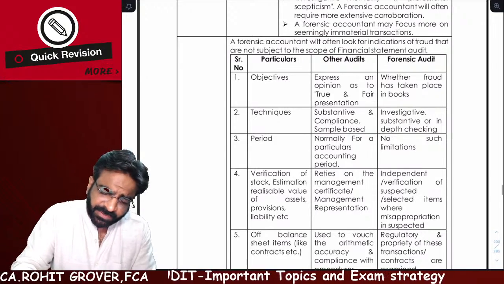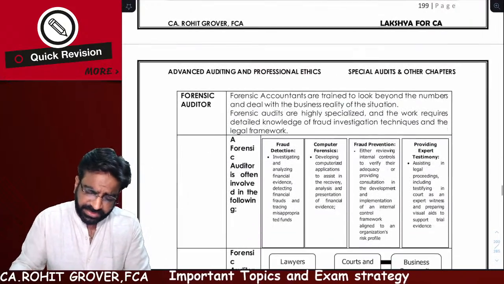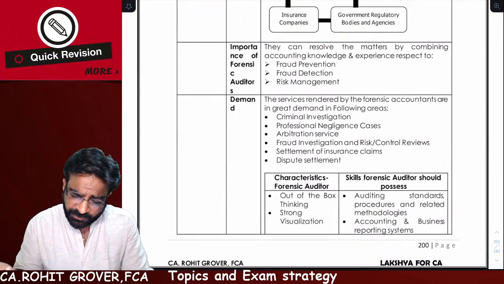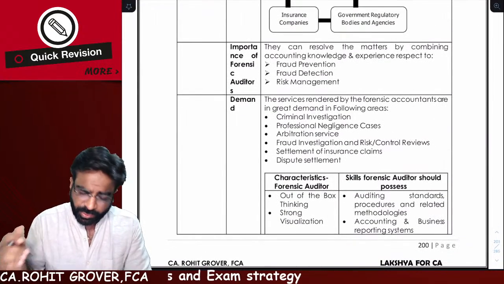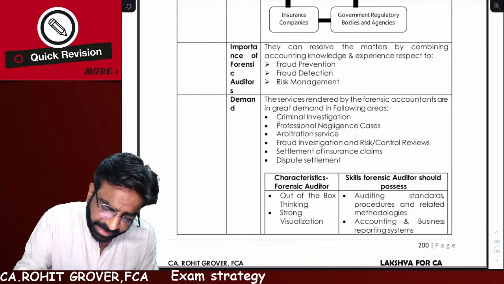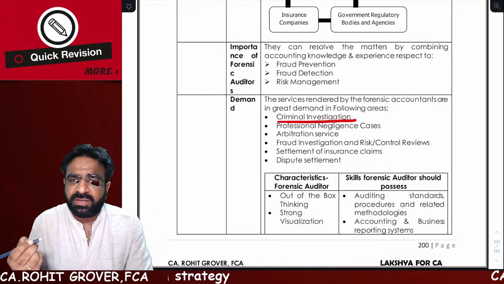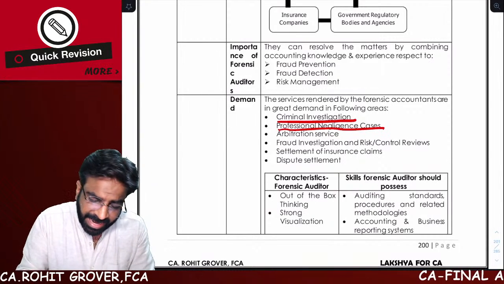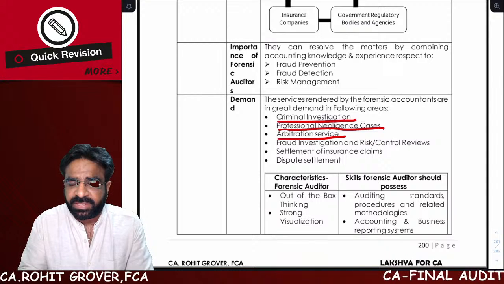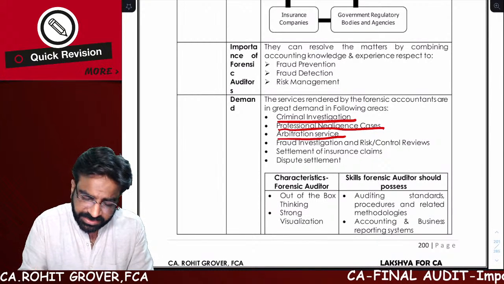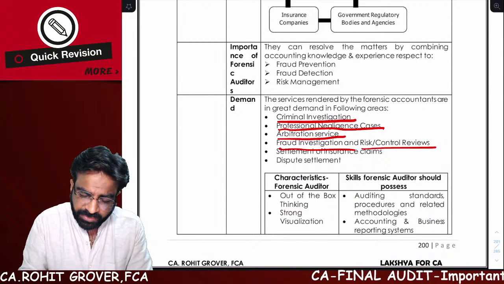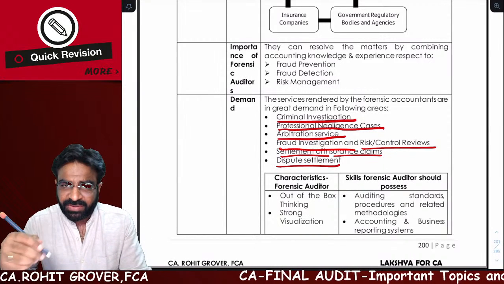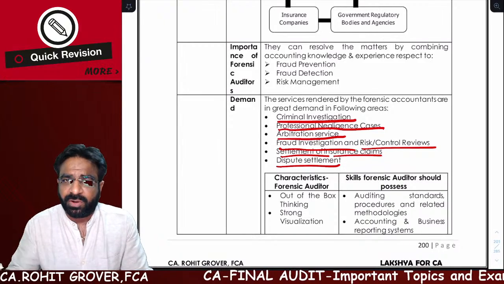So they may ask you the difference between audit and forensic audit. This is the question. The most important question they may ask you: what are the areas where the forensic auditor is going to be demanded? Whenever any criminal investigation is going to take place, whenever any professional negligence cases are there, arbitration services is also one of the areas where the forensic audit is asked. Fraud investigation, risk control reviews, settlements of insurance claims, dispute settlement. These are the various areas where the forensic auditor is demanded.